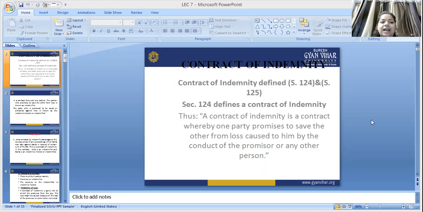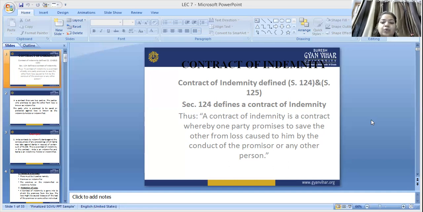So, in today's lecture, we are going to discuss what a contract of indemnity is. The contract of indemnity is defined in Section 124 and Section 125. What is the meaning of indemnity? Indemnity basically means to make good the loss of another. So let's understand through the definition.